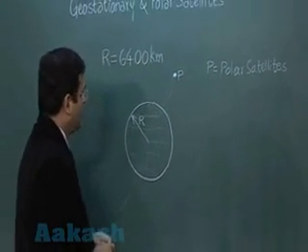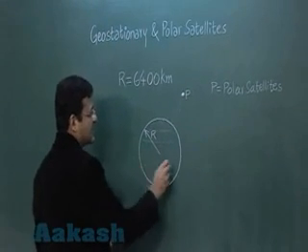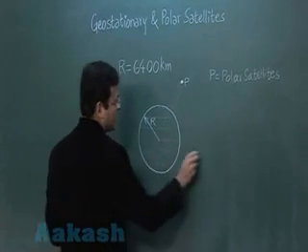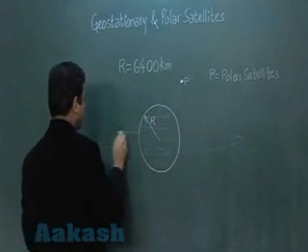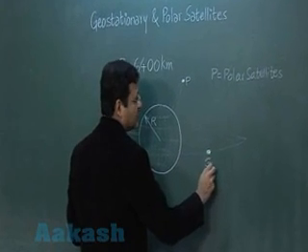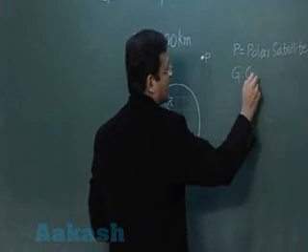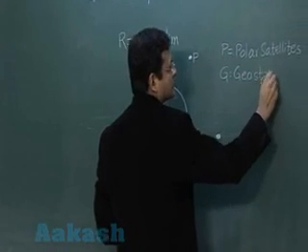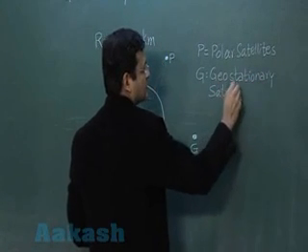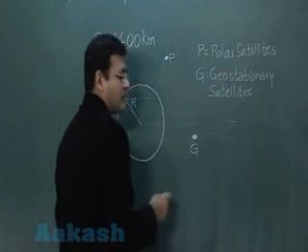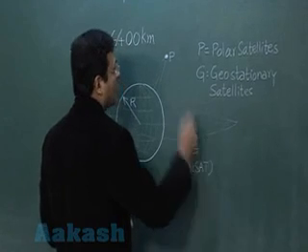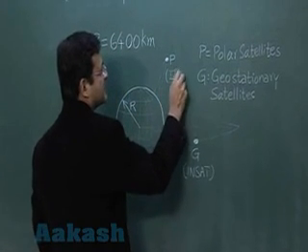But if you talk about geostationary satellites, then essentially they are rotating in an equatorial plane. They are having an orbit something like this. This is the orientation of the geostationary. I am calling it G. G is geostationary satellites. The name of that is INSAT, Indian Satellite Series, or this P is Indian Remote Sensing Satellites.